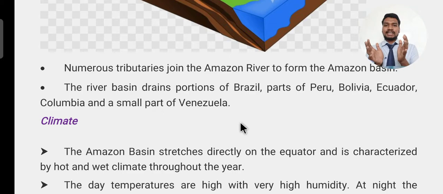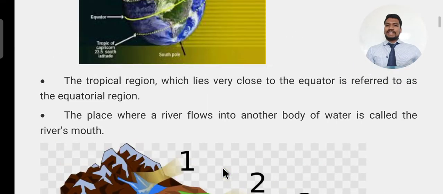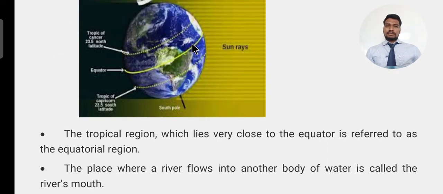So how is the climatic condition of the Amazon basin? The Amazon basin stretches directly on the equator and is characterized by a hot and wet climate throughout the year. This Amazon basin is spread directly in the equatorial region. It comes exactly in the middle, in the equator region. Therefore the climate here is always hot and wet.